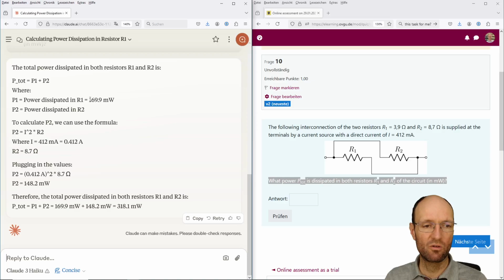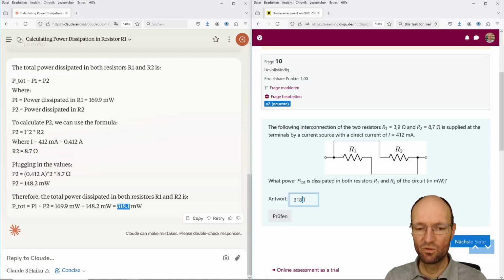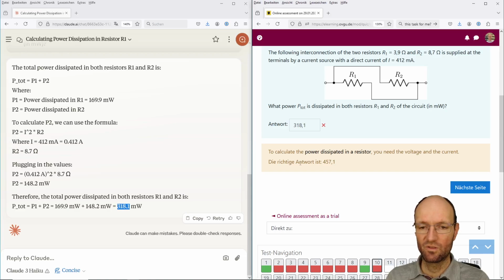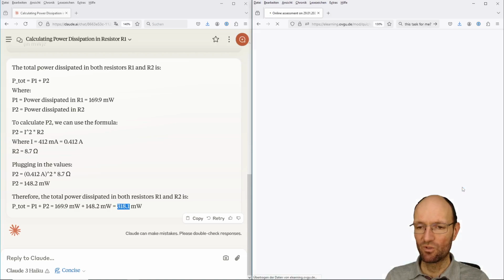And the first power already was calculated, but it was wrong. The second power can be calculated the very same way, but it will be also wrong. And then the total power is this. So let's see what we get here. And check. And this is also not correct. This is also higher. Okay.